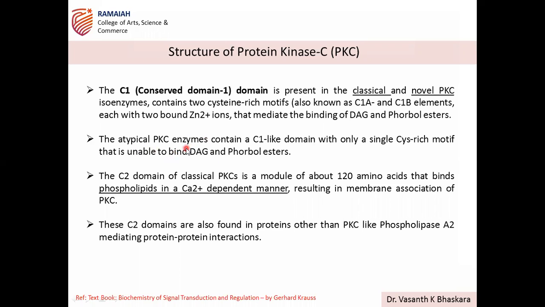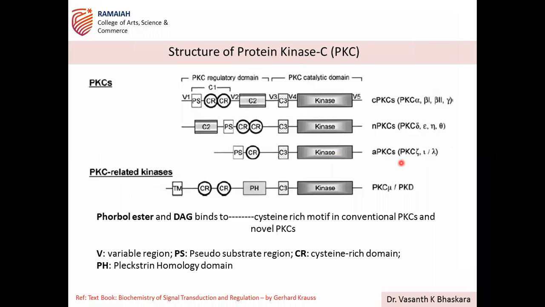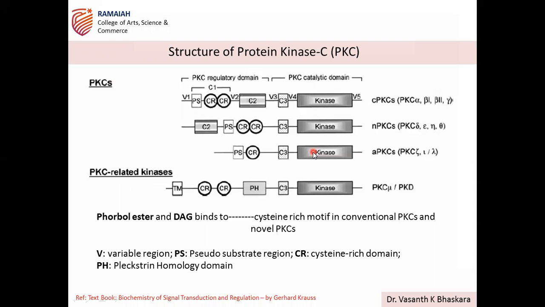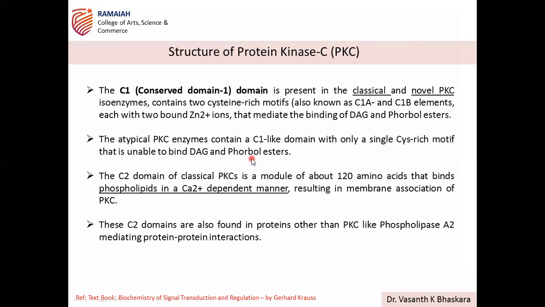So atypical PKCs contain a C1-like domain with only a single cysteine-rich motif that is unable to bind diacylglycerol and 4-ball esters. So these are atypical PKCs. Here it has got a C1-like domain. It is not a C1 domain. One CR is there in atypical PKCs with only a single cysteine-rich motif, which cannot bind diacylglycerol and 4-ball esters.